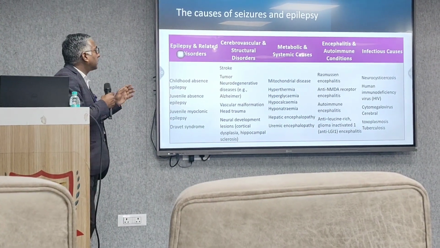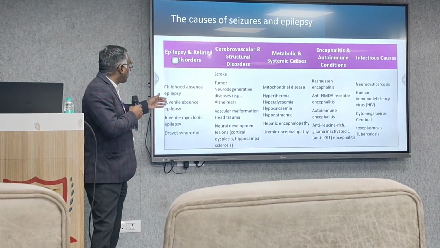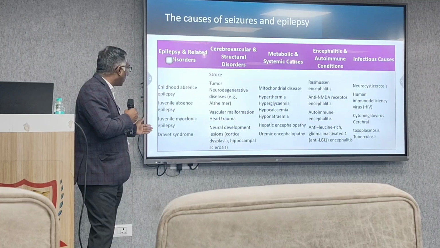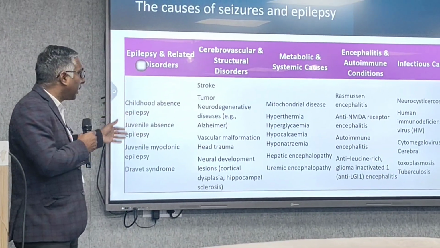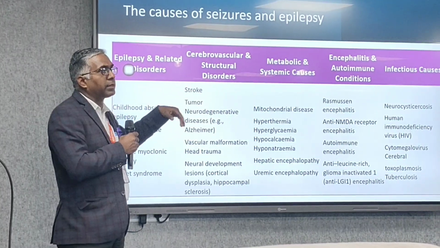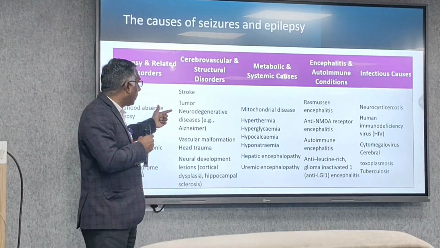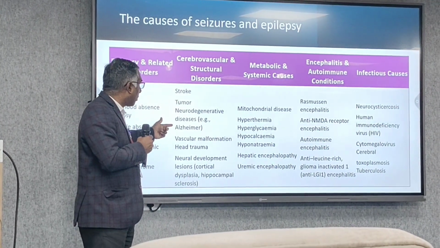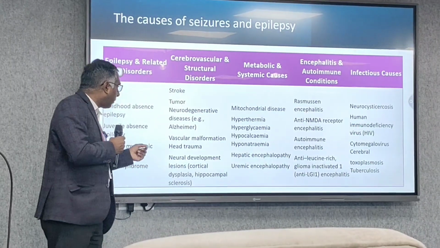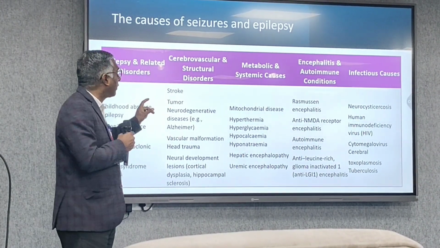So this slide shows you the various causes of epilepsy. Epilepsy and related disorders can be childhood absence epilepsy, juvenile absence epilepsy, juvenile myoclonic epilepsy, and Dravet syndrome. These are the epilepsy syndromes. When there are structural lesions in the brain, they may precipitate an abnormal finding. The condition can be stroke, tumor, neurological disorders like Alzheimer's, vascular malformation, trauma to head, or neuronal development lesions, in which cortical dysplasia and hippocampal sclerosis may be the reason for having epilepsy.